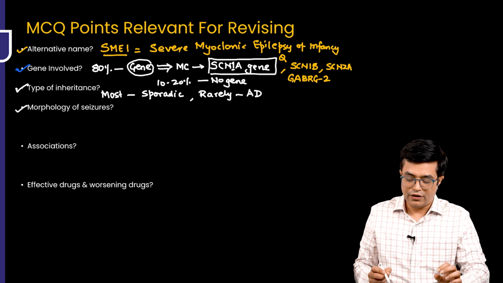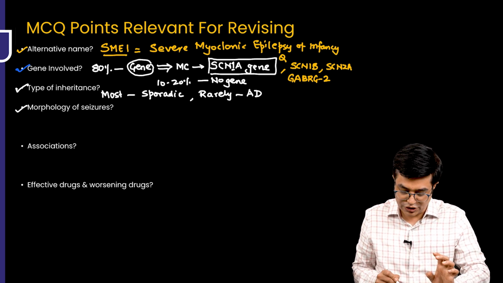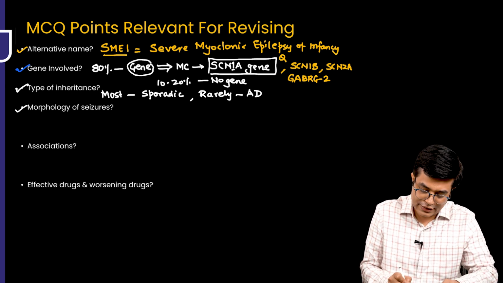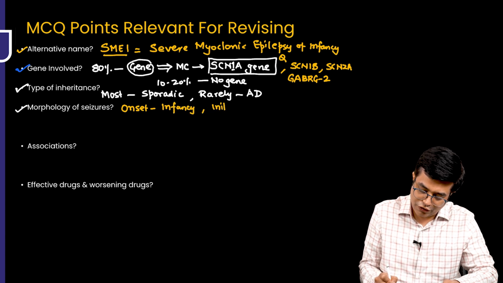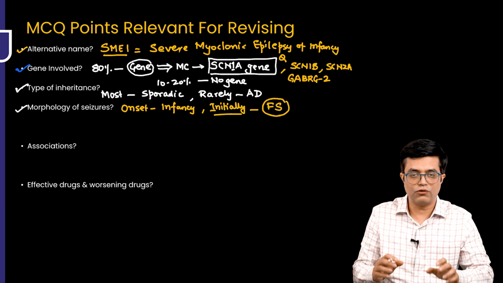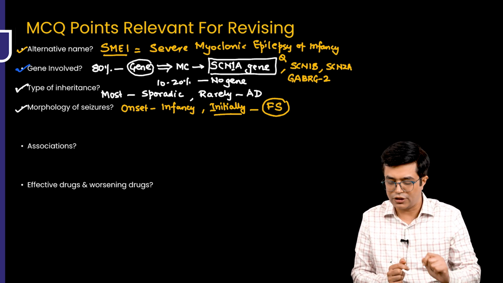Now, next thing, in Dravet syndrome, what is the morphology of the seizures? How do the seizures begin? The key thing to understand is that onset will always occur in infancy, in the first year of life. Initially, most of these patients will be having febrile seizures. You know what febrile seizures are, I'm not going to go into detail. So they will start as febrile seizure.